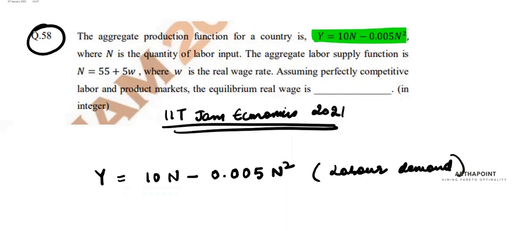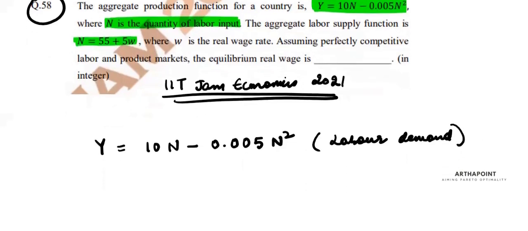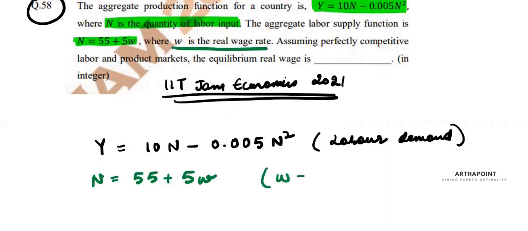And N is the quantity of labor input. The aggregate labor supply function is N equals 55 plus 5W, where W is the real wage.